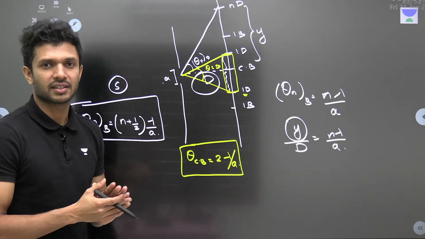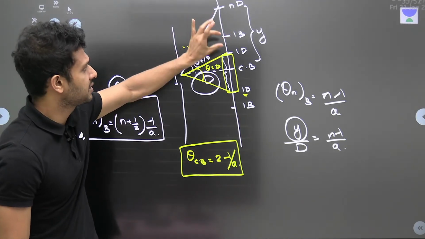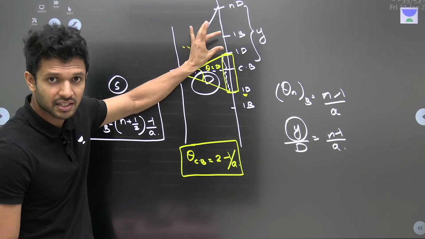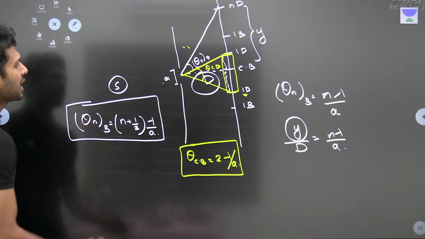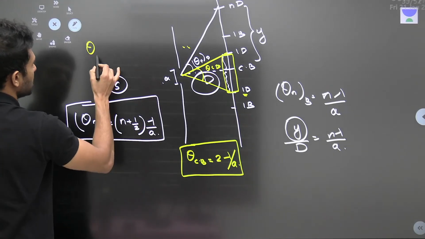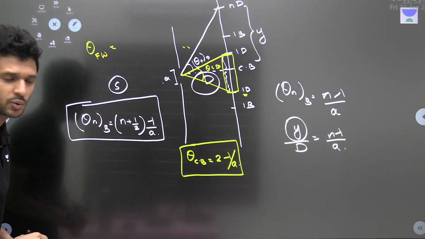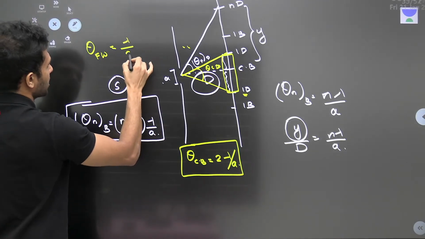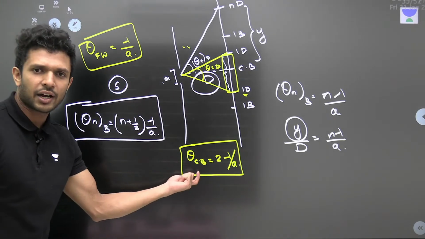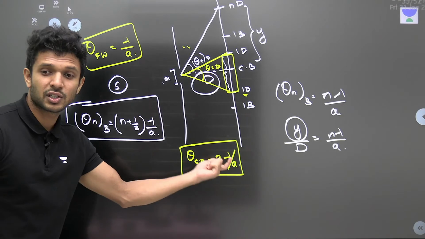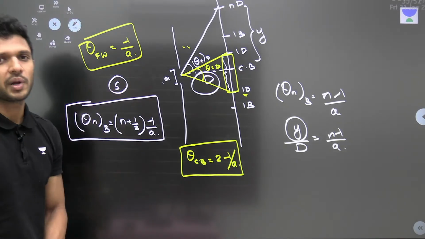One more thing: what is the angular fringe width? These bright bands and dark bands have a width. If you express the width in terms of angle, it is the same for all of them: theta fringe width, the angular fringe width, is equal to lambda by A. So you can see that the angular width of the central bright band is twice the angular width of the remaining dark and bright bands.